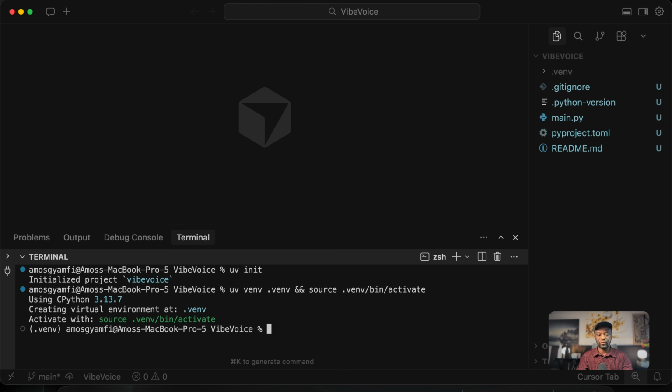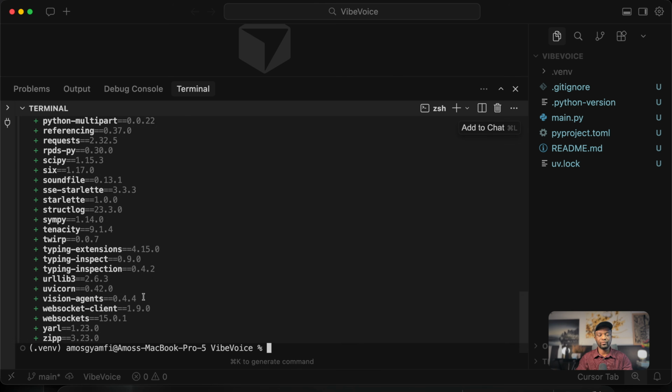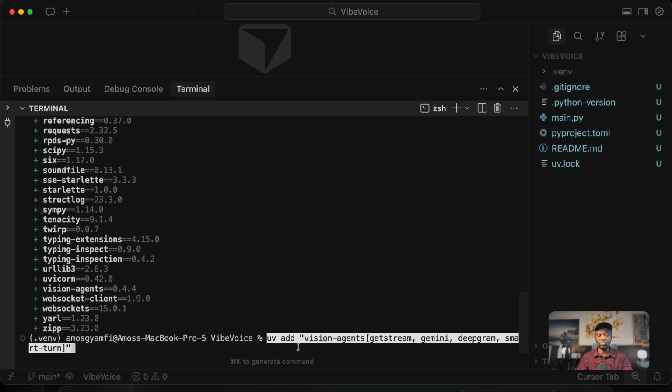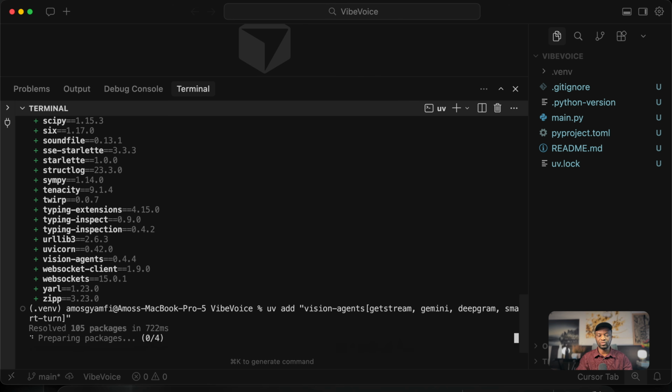Before we create the plugin with Opus, it is good to start with a Vision Agents installation. You have noticed here, the installation is done and we have version 0.4.4. Let's also add the other AI services we want to use along with VibeVoice. So we have GetStream for real-time audio and video transport. We have Gemini as the LLM, then Deepgram as the speech-to-text component. And finally, we have Smart Turn as the turn detection component. I'll press the return key to install them all.